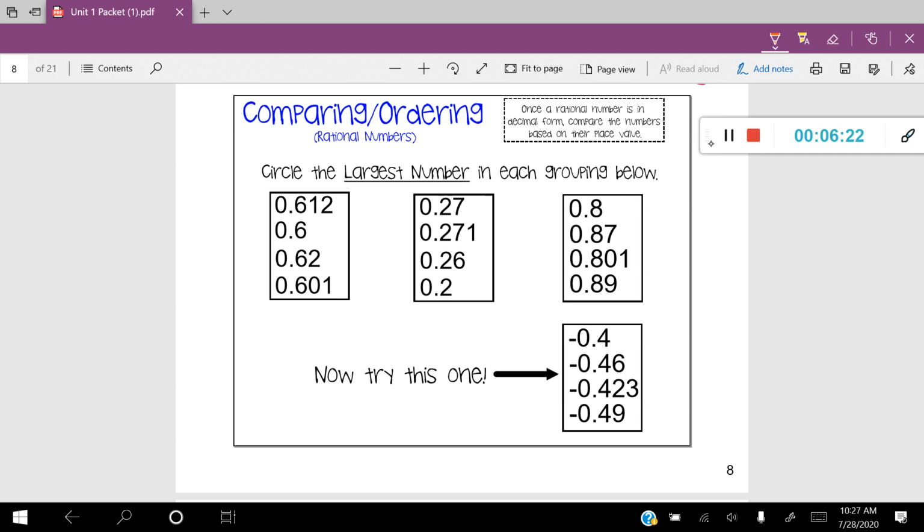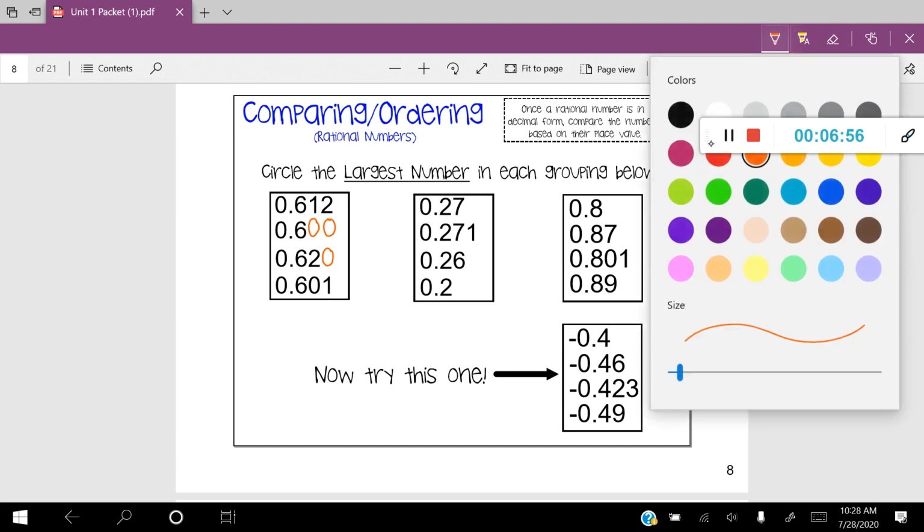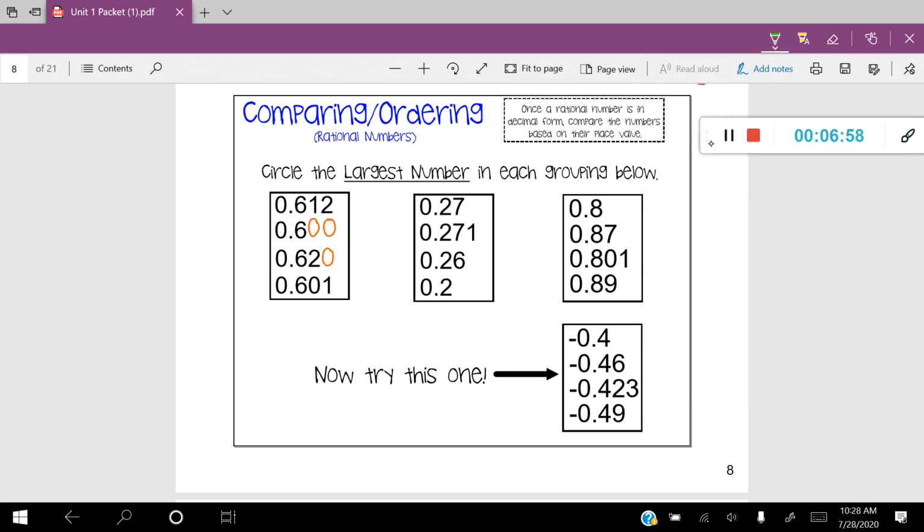Or another way to say it is when you have a number that has kind of like a blank space next to it, go ahead and fill those areas in with placeholders of 0. So you can see, I'm going to go ahead and do that on the second one. I'm going to go ahead and put a 0 and a 0 so that both of those top 2 numbers are going out to the thousandths place. In the third number, I'm just going to have 1 0. And then in the fourth number, I'm already going out to the thousandths place, so I'm just going to leave it as is.